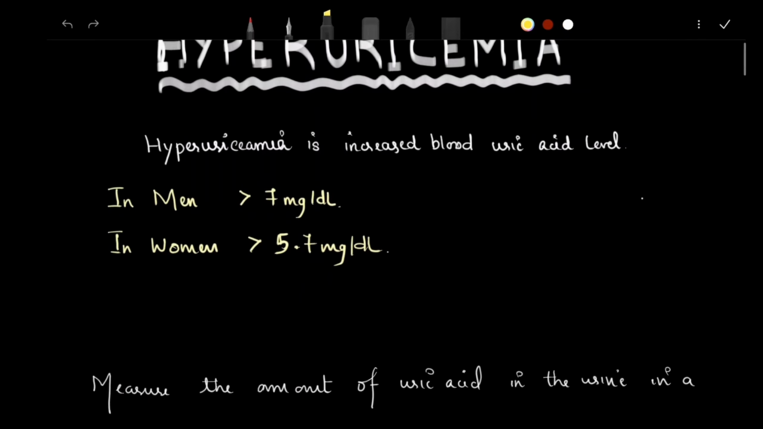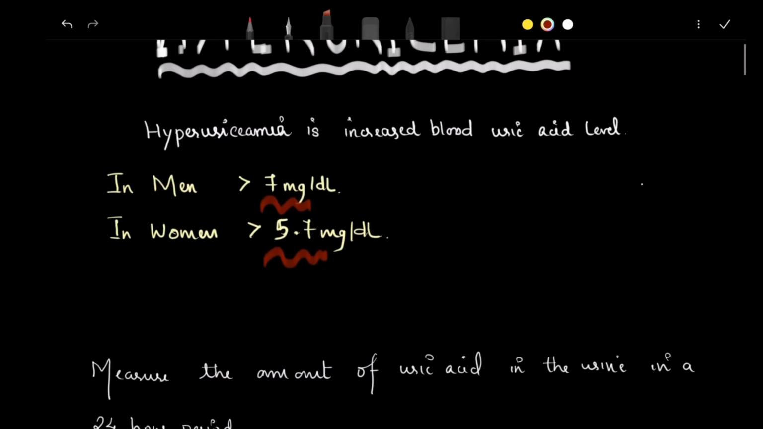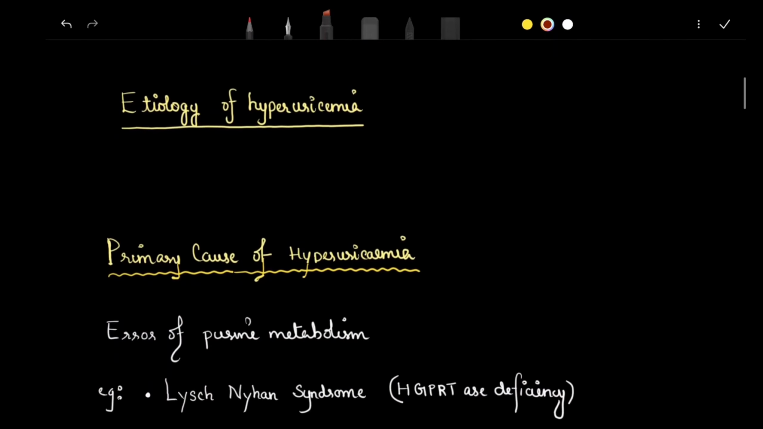According to Harrison, in men, if the uric acid level goes above 7 milligram per deciliter, and in women, if it goes above 5.7 milligram per deciliter, they are called hyperuricemia. So during evaluation of a hyperuricemia case, the most important evaluation is the uric acid secretion in the urine in 24 hours. That's very important. So we'll come to it later.